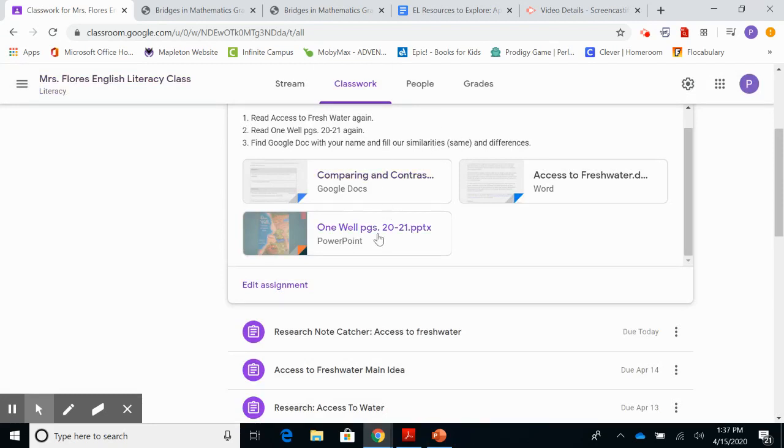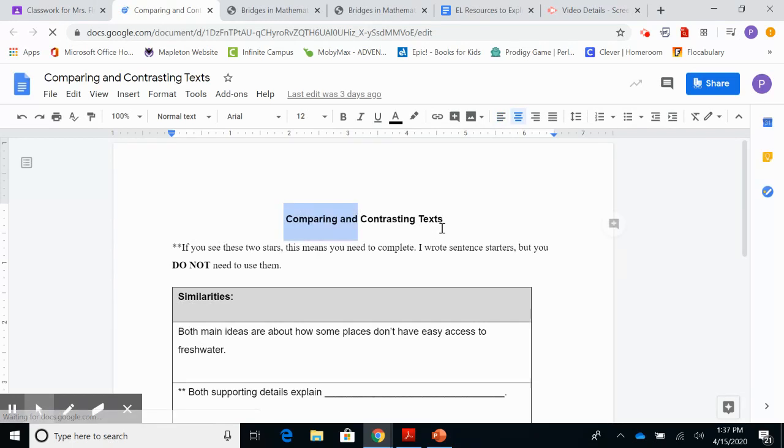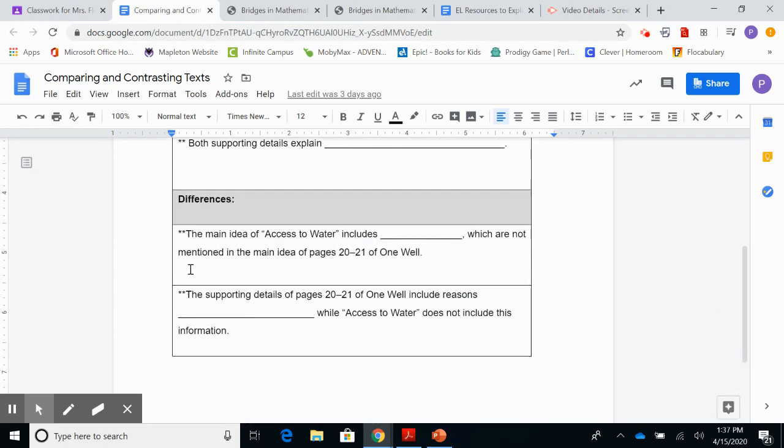Okay, so now that you read both of these, you're going to reread them, One Well page here and access to fresh water here, and then complete this assignment. So once you click on that, this will come up. So comparing and contrasting text. If you see these 2 stars, this means you need to complete. I wrote sentence starters, but you do not need to use them. So I did one of the boxes for you.